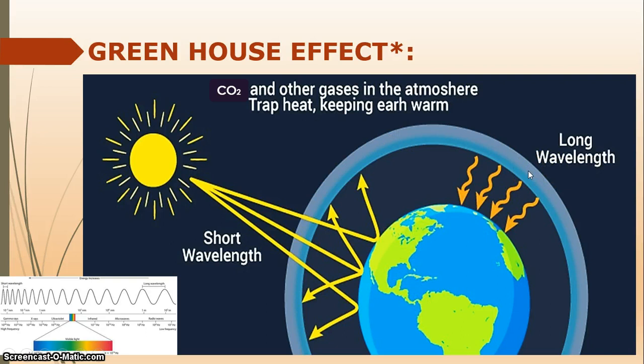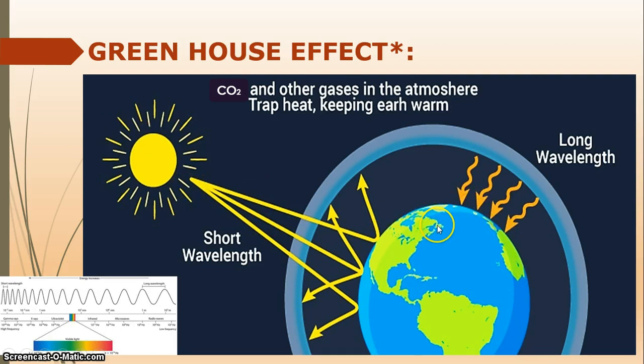While the longer wavelengths, what happens to longer wavelengths? They are absorbed and they are reflected back when the sun is not there. So the longer wavelengths, basically the infrared, are absorbed by the earth's surface or the things over the earth's surface, and it is reflected back when there is night time.